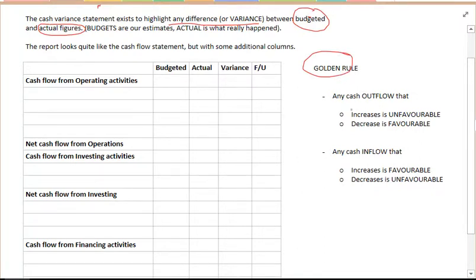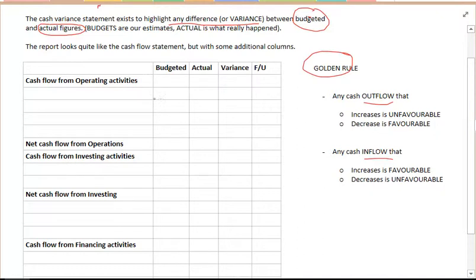Any cash outflow that increases is unfavourable. So if more money is going out, an increase in outflow, we're unfavourable. If the outflow decreases, that's favourable, because less money is leaving the business. Any cash inflow that increases is favourable. That means more cash is coming into the business. If the cash inflow decreases, that's unfavourable. That means we've stopped getting as much money coming in.